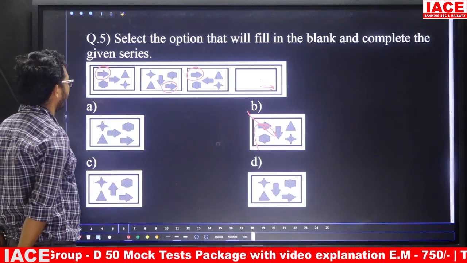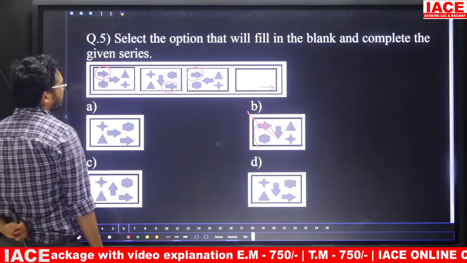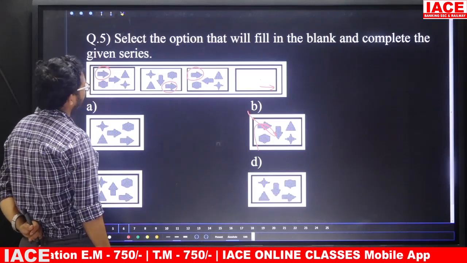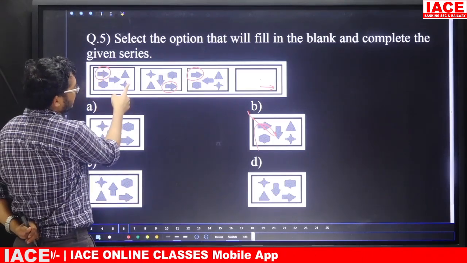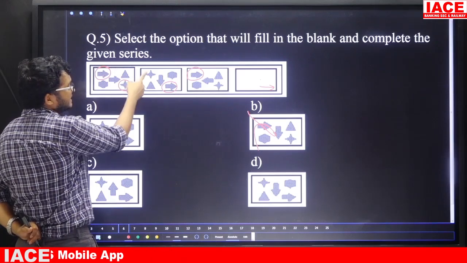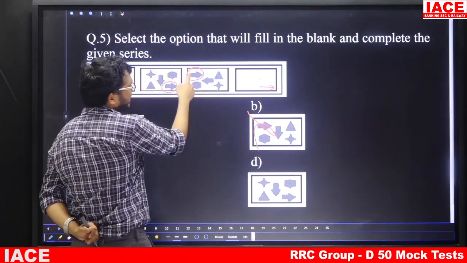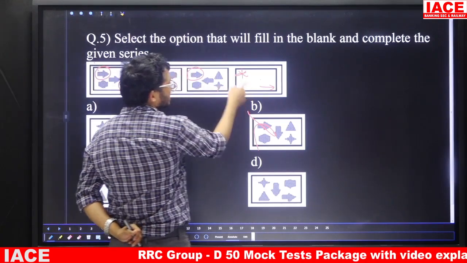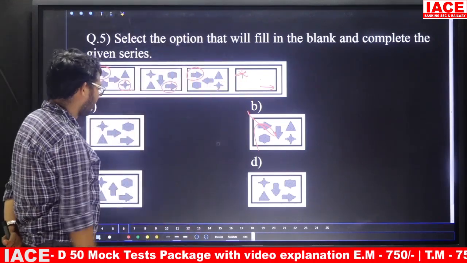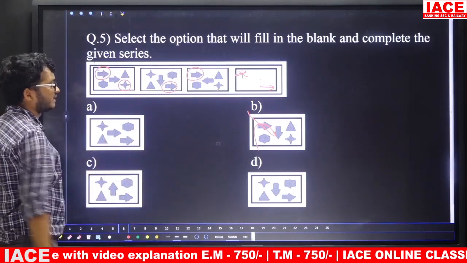Leave it. Next one. Friends, in diagram 2, if you observe here, again this star is down, but it is again in this corner. That means it is interchanging, and now again it is down, so it should be in this corner again. So the star should be in the leftmost top corner. Which ones have that? Three diagrams have it, leave it.